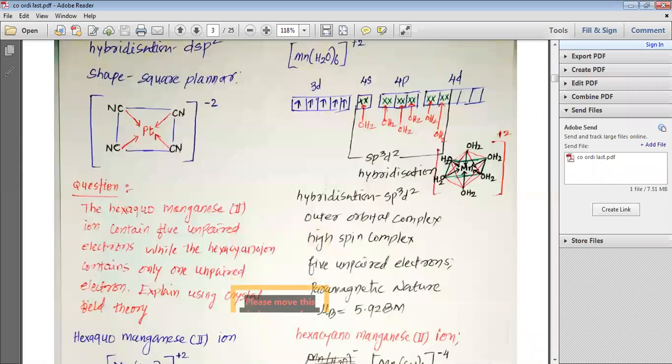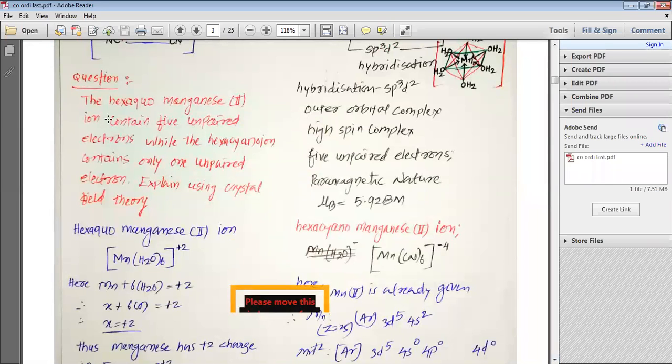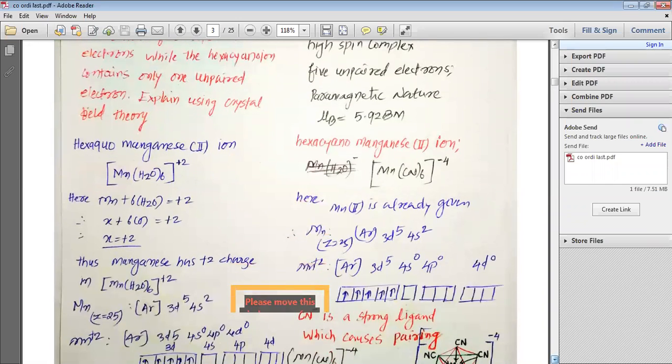Now we are going to study one of the important questions which is given in your exercise, my dear students. The question says that the hexaaquamanganese(II) ion contains 5 unpaired electrons, while the hexacyano ion contains only 1 unpaired electron. Explain using the crystal field theory. So let us understand each compound separately so that we can understand it better.